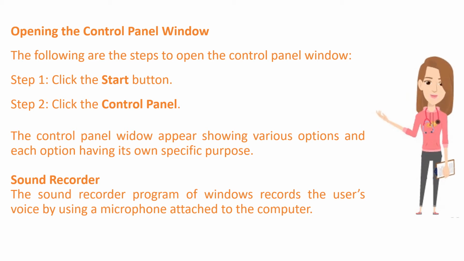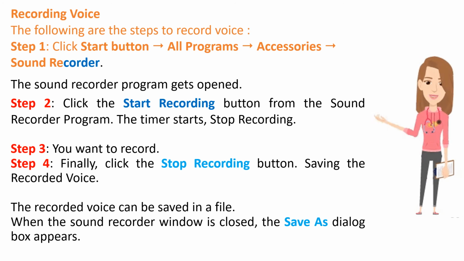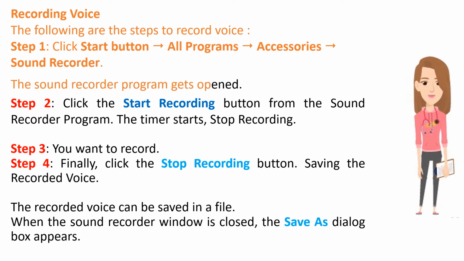Sound Recorder. The Sound Recorder program of Windows records the user's voice by using a microphone attached to the computer. Recording voice. The following are the steps to record voice. Step 1. Click the Start button, All Programs, Accessories, Sound Recorder. The Sound Recorder program gets opened.